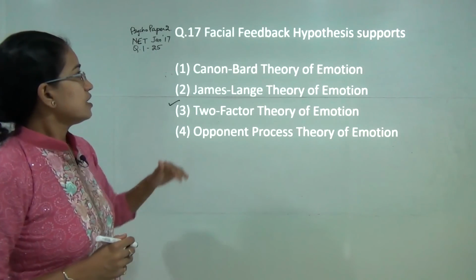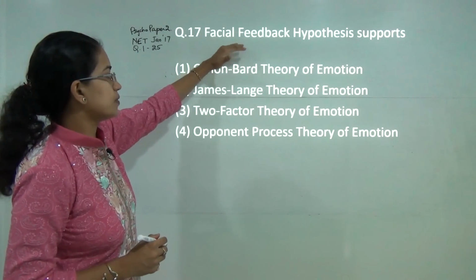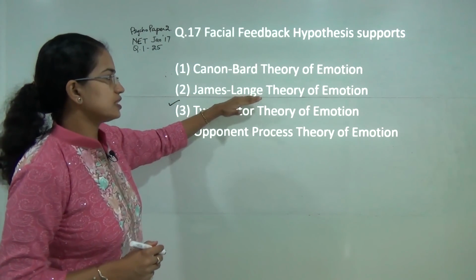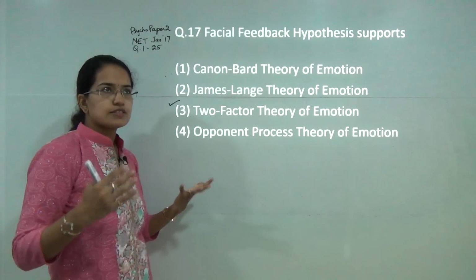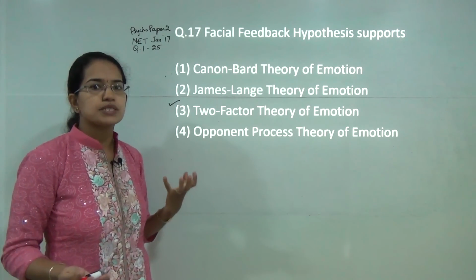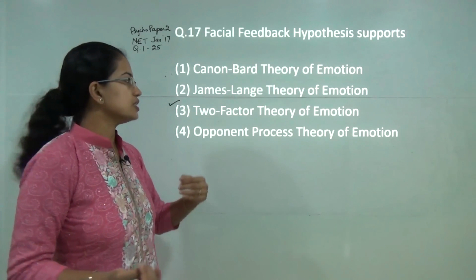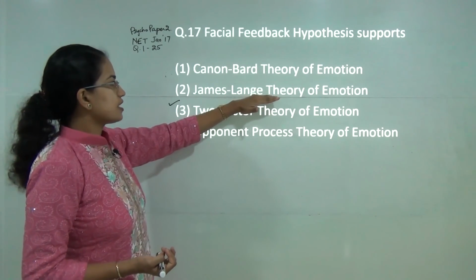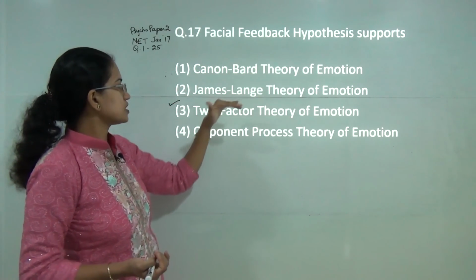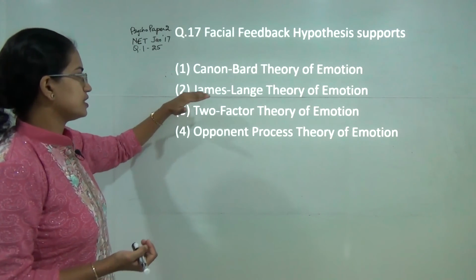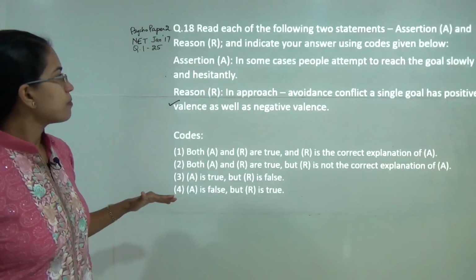Next question. Facial feedback hypothesis is supported by James Lange theory. James Lange theory of emotion talks about behavioral response and physiological reactions which precede the emotions, and it is similar to what was explained under the facial feedback hypothesis. So 2 would be the correct answer here, that's James Lange theory.